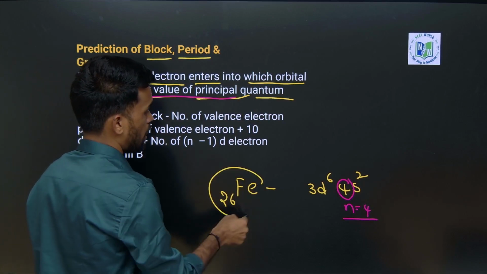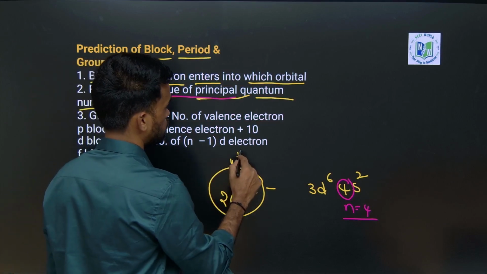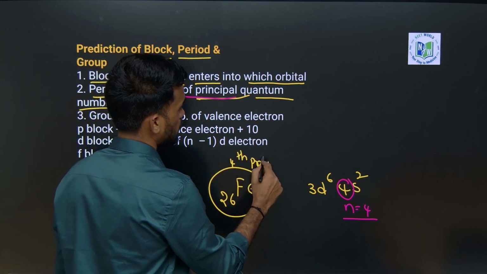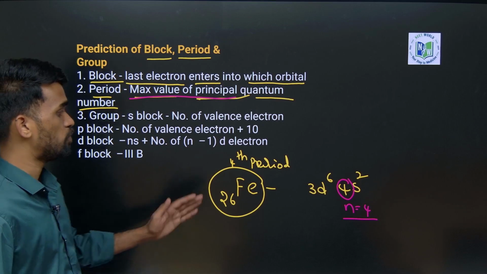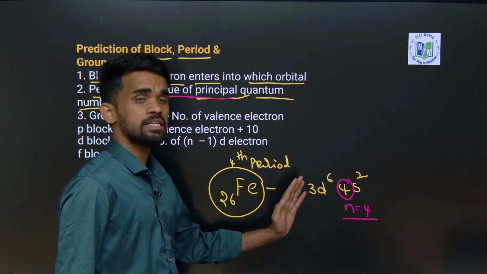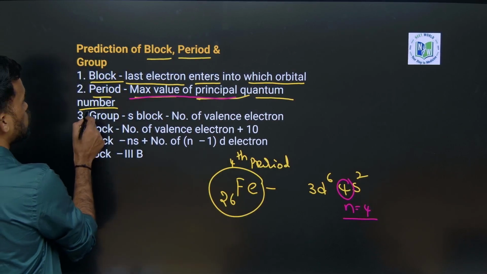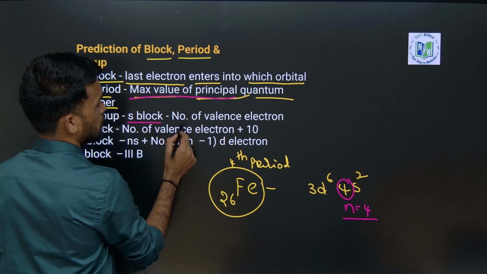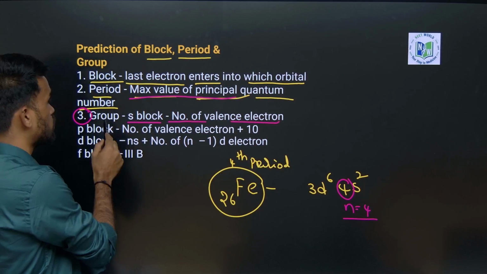So this iron, Fe ferrous, belongs to the fourth period element. Like this we can predict. So we can say fourth period or 3d series element. Now, what about group? For S block, the number of valence electrons gives the group number.